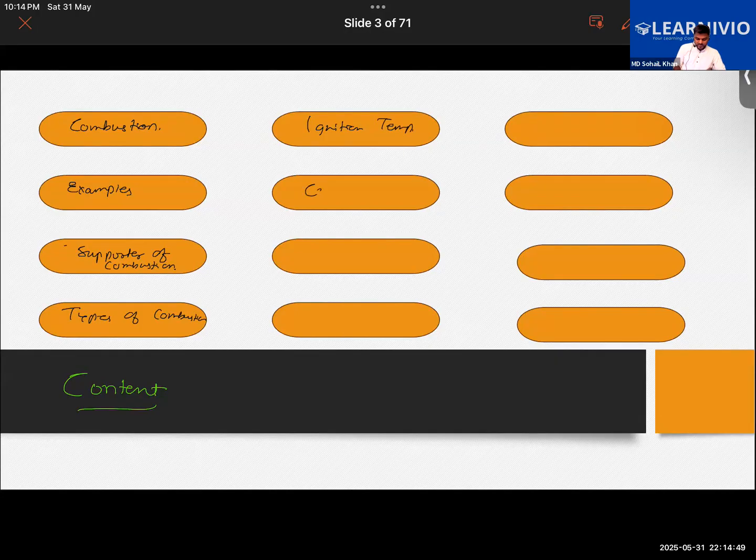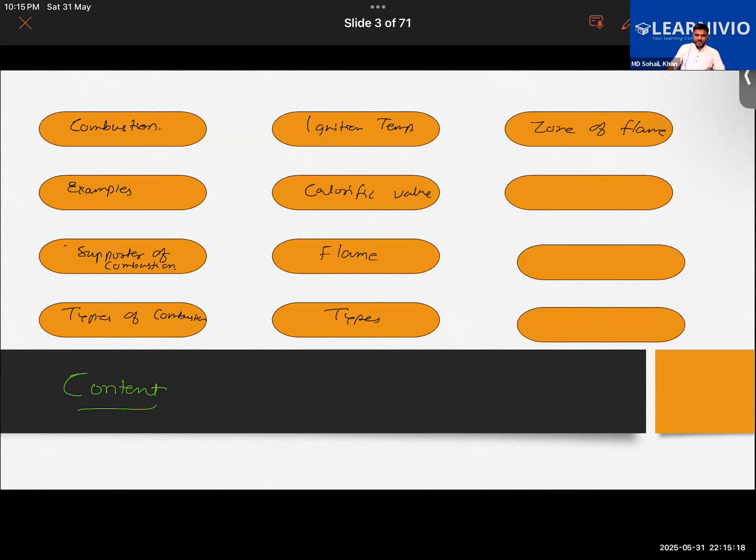Then we have calorific value of the different fuels. The calorific value, we're learning about that. We will do some numerical problems on it, how to find the calorific value of a given fuel. All right. Later on, we'll learn about the flame. Flame, types of flame, then zone of flame, the different zones of flame, we are going to learn about that.